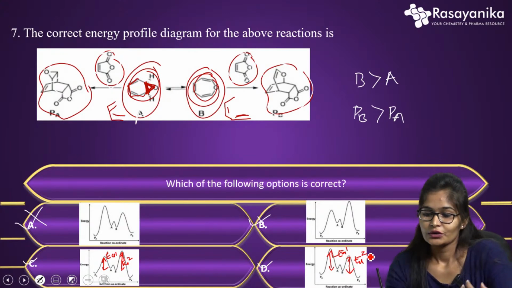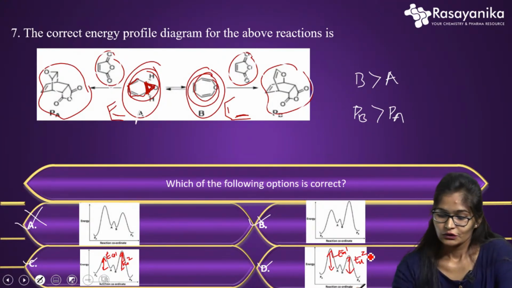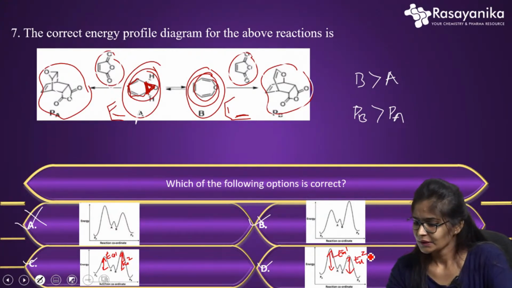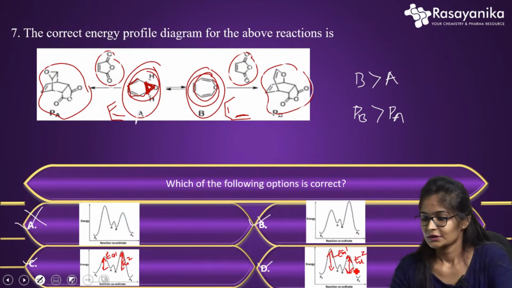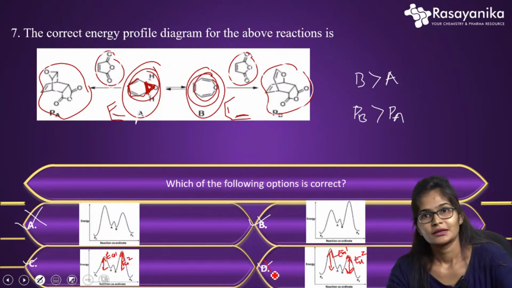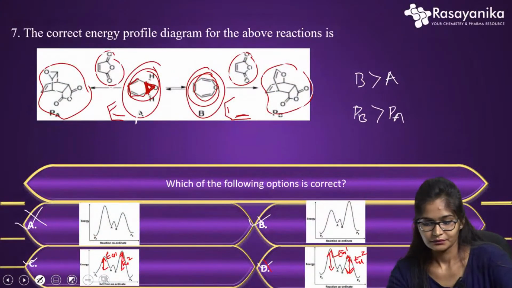So according to option D, the activation energy for A to PA is more and B to PB is this much, so whatever they have mentioned is not possible. Option C is what is left, and that is the correct answer. That is what I have explained.